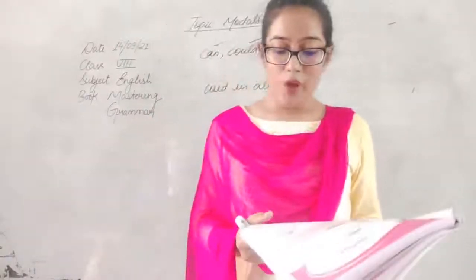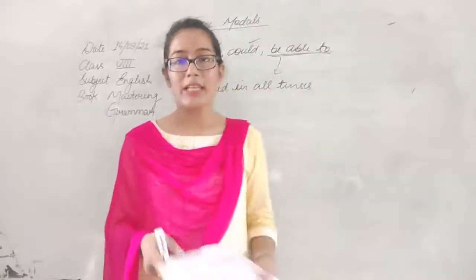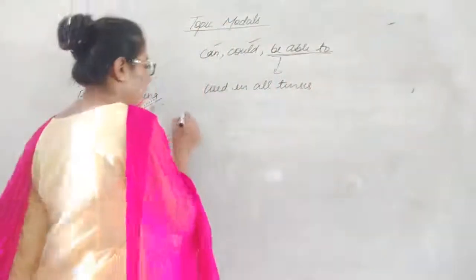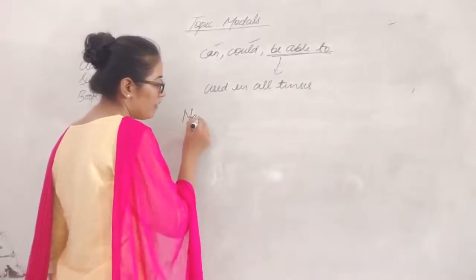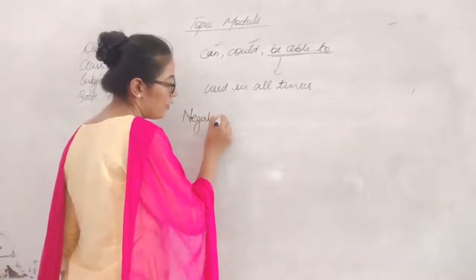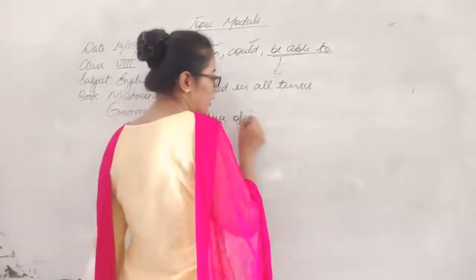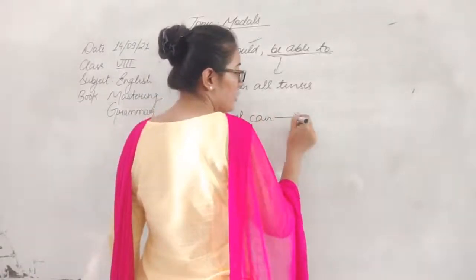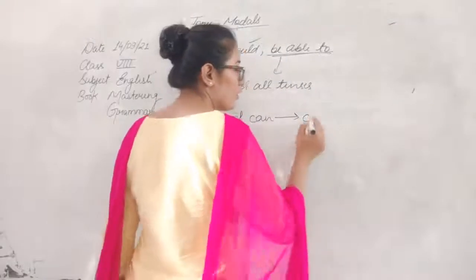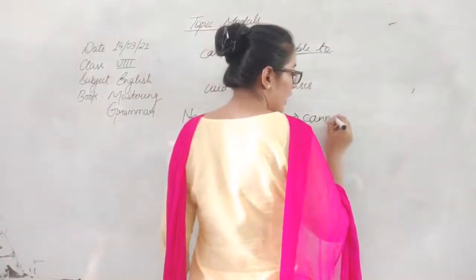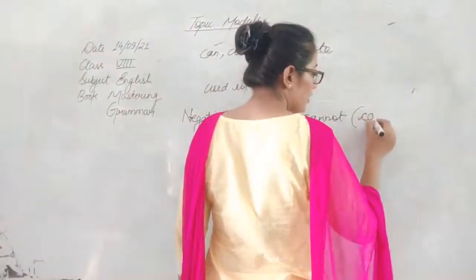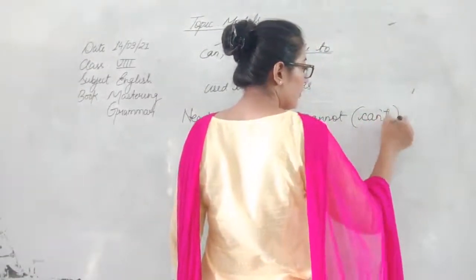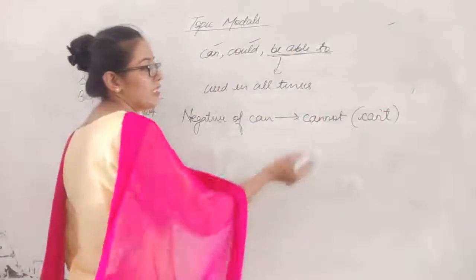The negative form of can is cannot. Okay, now here, negative of can is what? Cannot. And it could also be written as can't. I can't means I cannot.